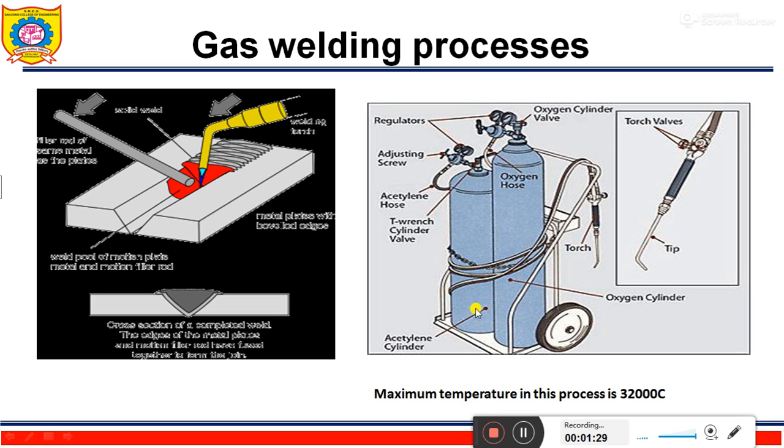This setup is related with the oxyacetylene welding. You can see here the oxygen cylinder and the acetylene cylinder. What is the principle of operation of oxyacetylene welding? The oxyacetylene welding system consists of two cylinders. One contains oxygen, and the other contains acetylene. For controlling the flow of gases, corresponding valves are used.